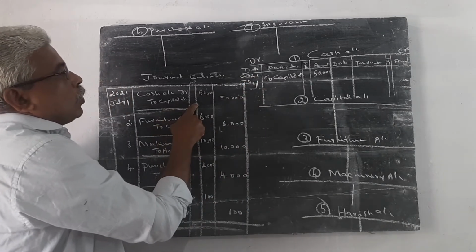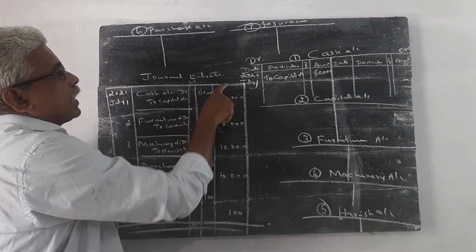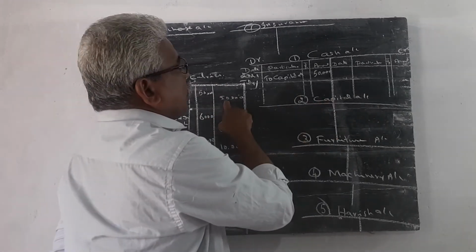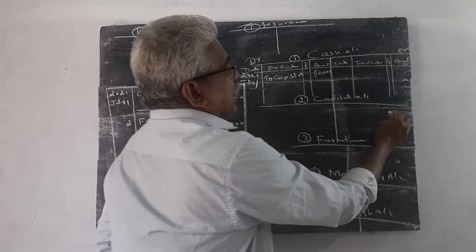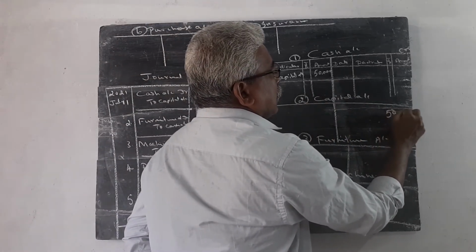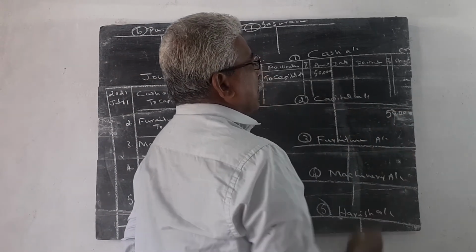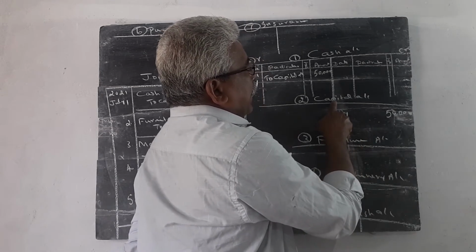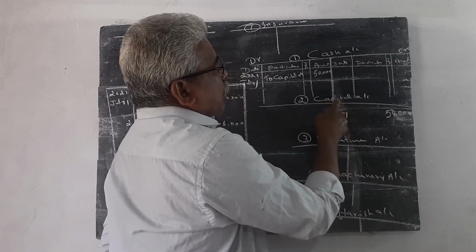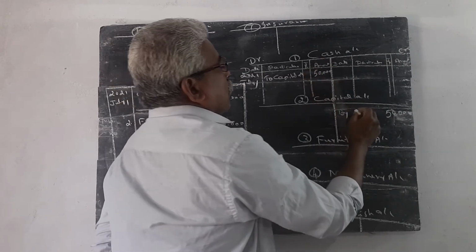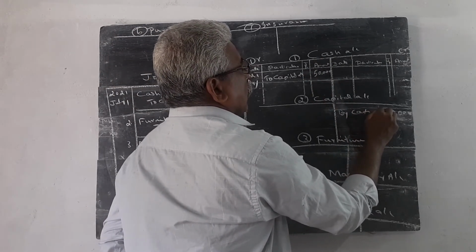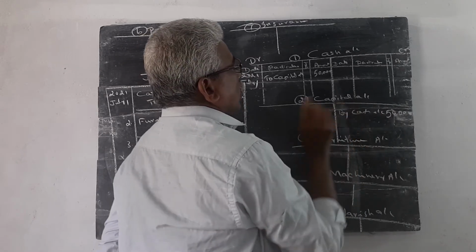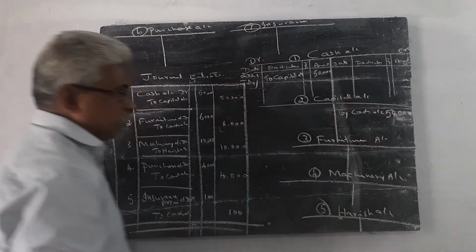In the capital account, the same amount comes in the credit column. In the capital account, this 50,000 comes to the credit side. First you write this 50,000 here. The credit side starts with "By." We never use the word capital. Instead of capital, we write cash. By cash account. Here you write the date, 2021 July 1. You will have a separate column.